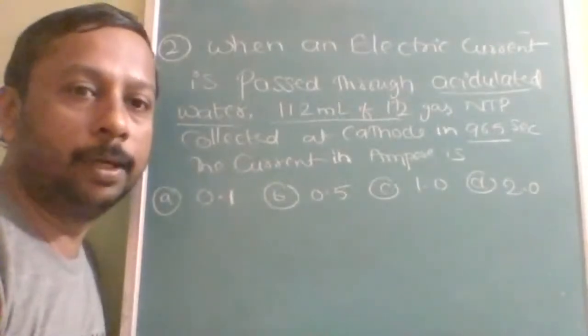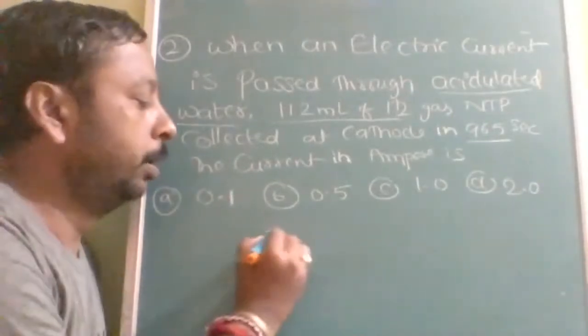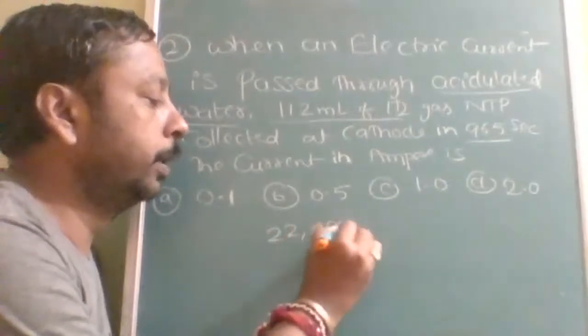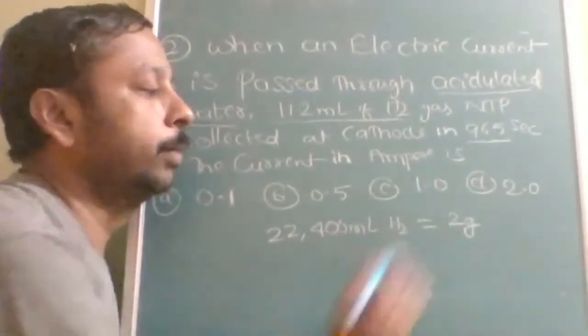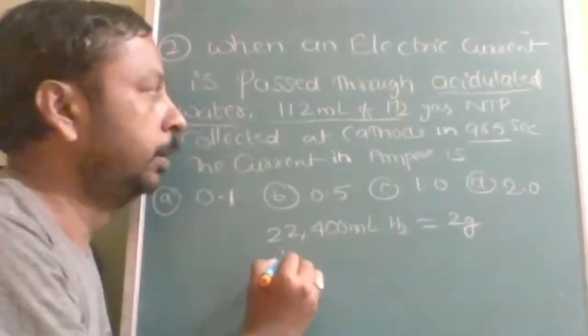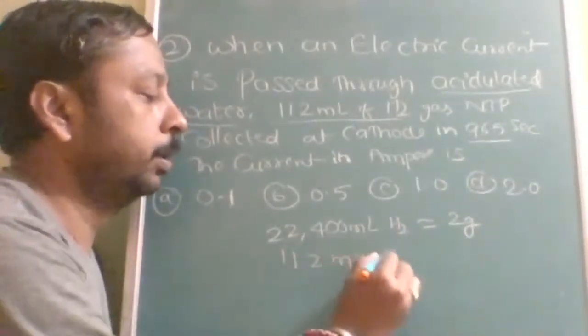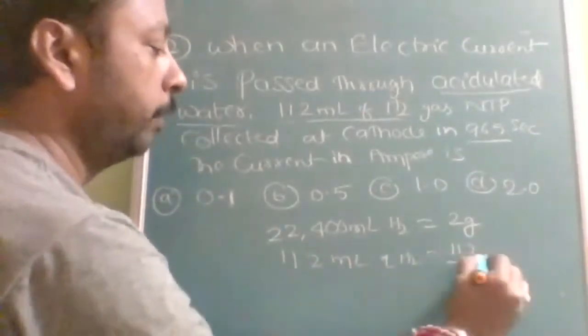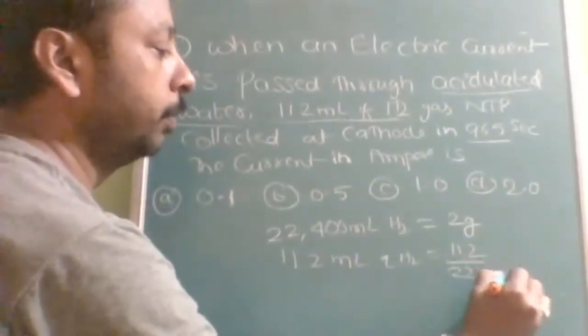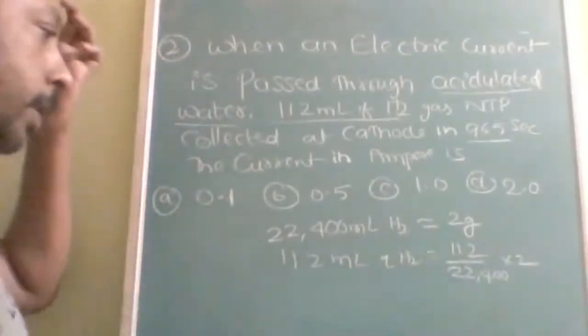So in this question, first you have to convert it into mass. 22,400 ml of hydrogen is equal to 2 grams at NTP. So 112 ml of hydrogen is equal to 112 divided by 22,400 into 2. Is that clear?